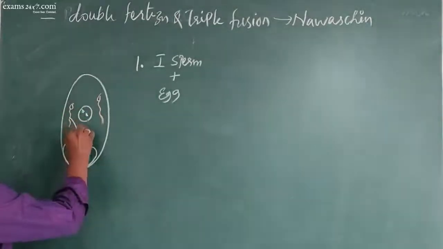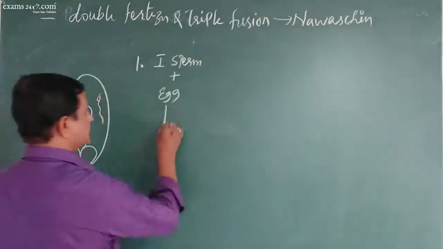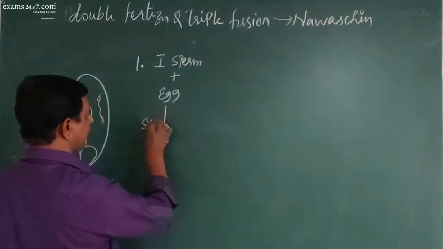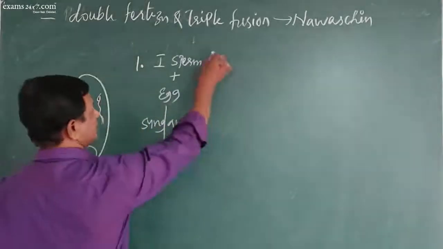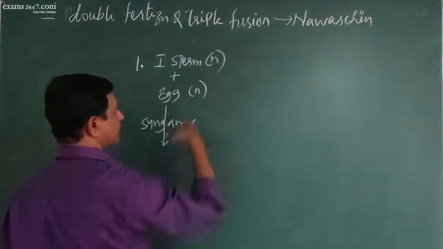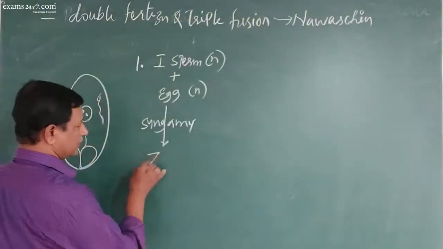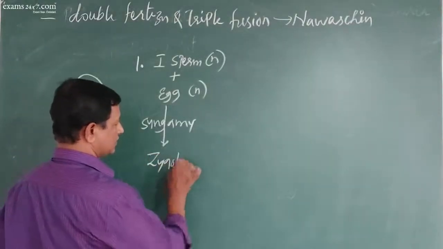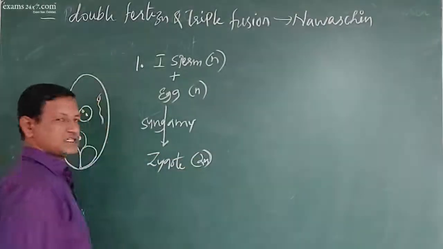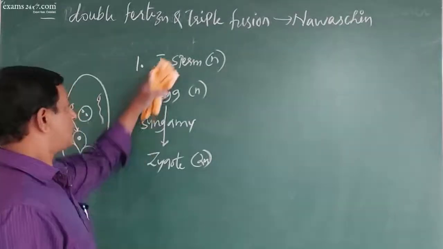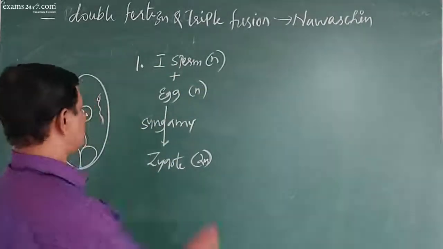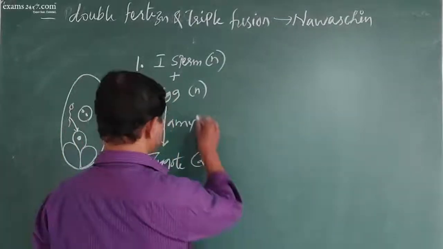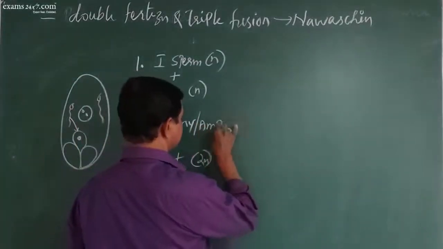So this sperm fuses with the egg. And this process is called syngamy. This is haploid, to produce a zygote which is diploid. Now fate of one sperm is over. Diploid zygote is produced. So now this is called syngamy, which is also called amphimixis.